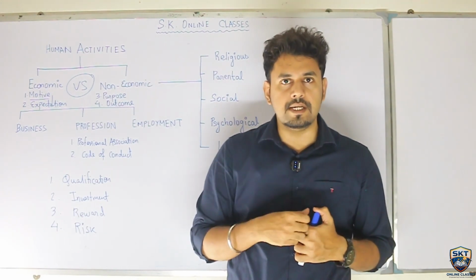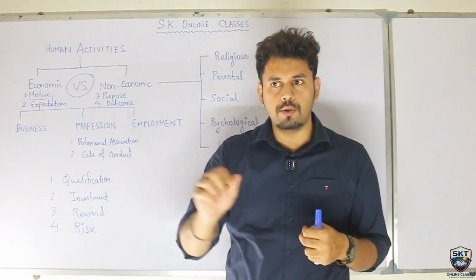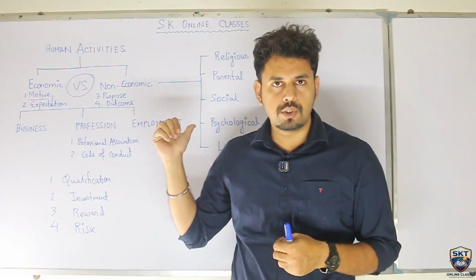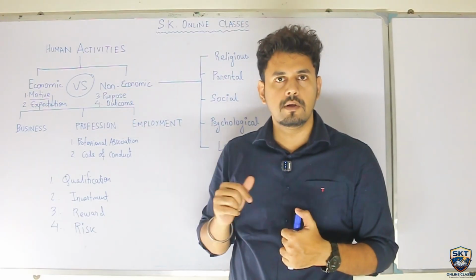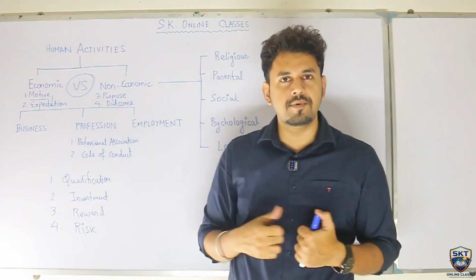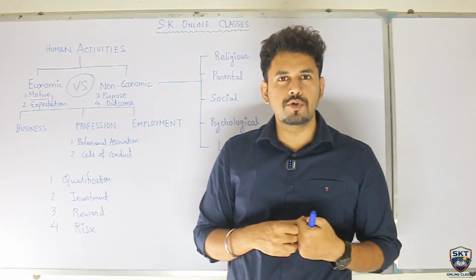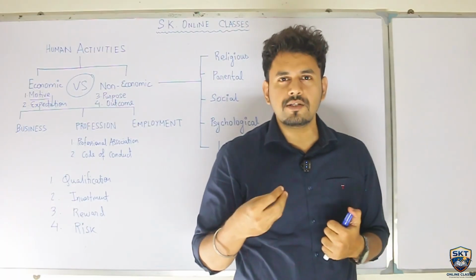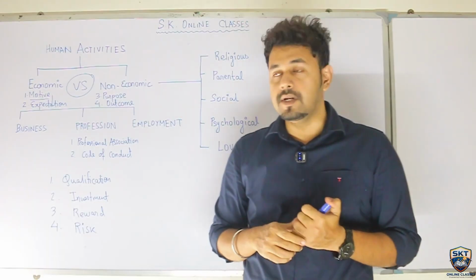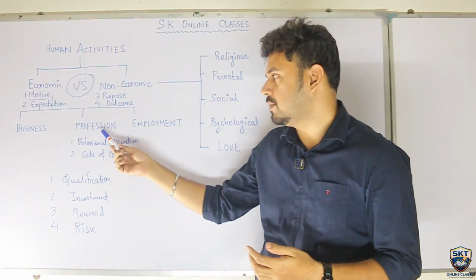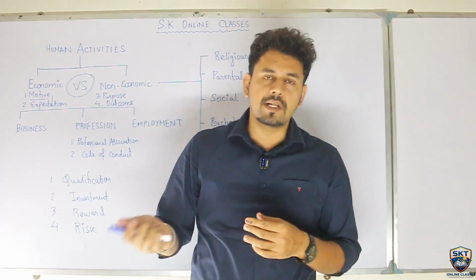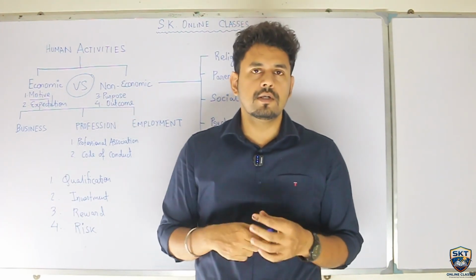Suppose you visit a doctor's clinic, you get yourself treated and you tell the doctors, my wallet is kept inside my car, which is outside. I'm just coming in 2 minutes, and you run away without paying the fees to the doctor. Then he doesn't get it. Now, doctor will not run behind you. For 1000 rupees, 800 rupees, he might not do anything. So such risks are associated. Small risk is associated with professionals, because even professionals are providing some kind of professional service to the clients who may not actually pay them back. So such risks are there.